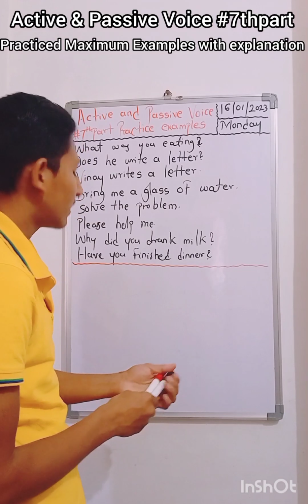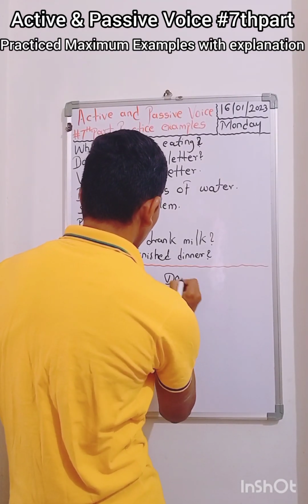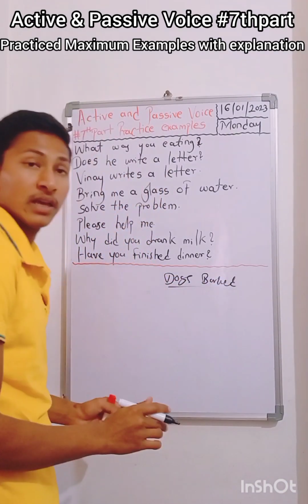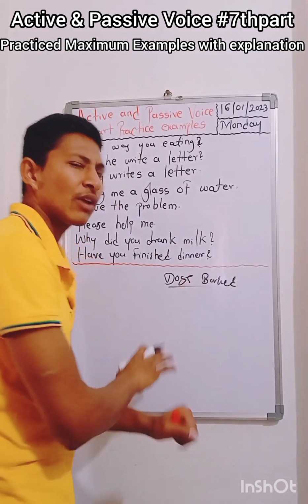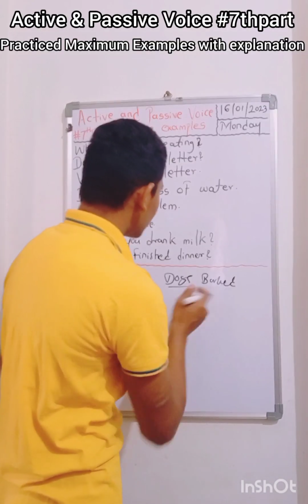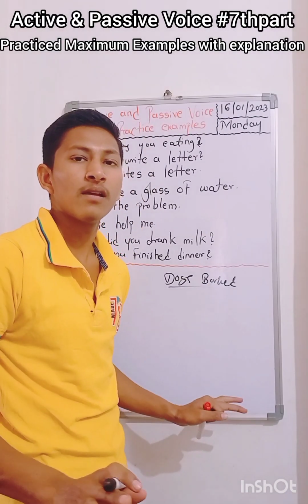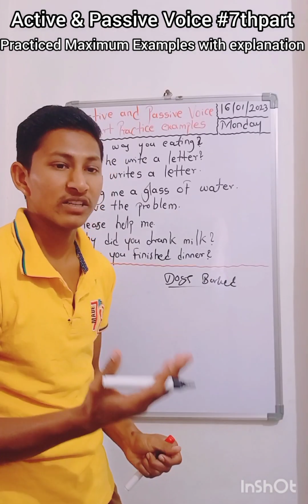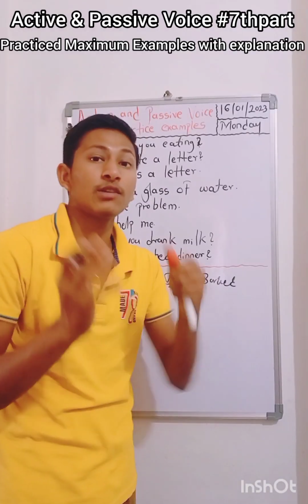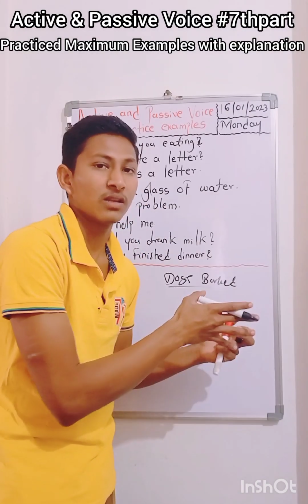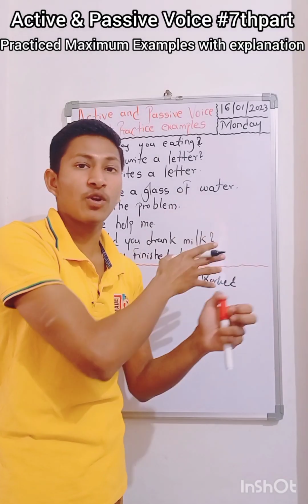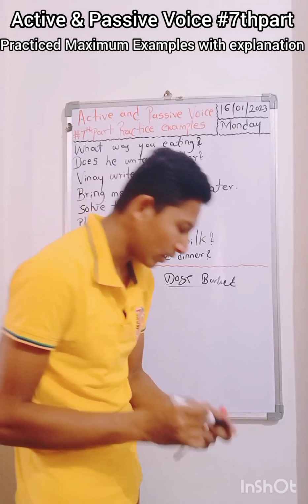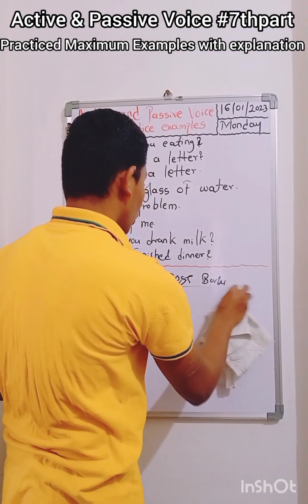Intransitive verbs are like this: "Dogs bark," that's all. There is no object here, and it doesn't require any object to be meaningful, because it is itself meaningful. These types of sentences should not be transformed into passive voice. Those are the rules you have to keep in your mind. These are all the don'ts, and the do's we have already discussed in our previous videos while explaining the rules of active and passive voice. I think you all got clarification about these do's and don'ts.